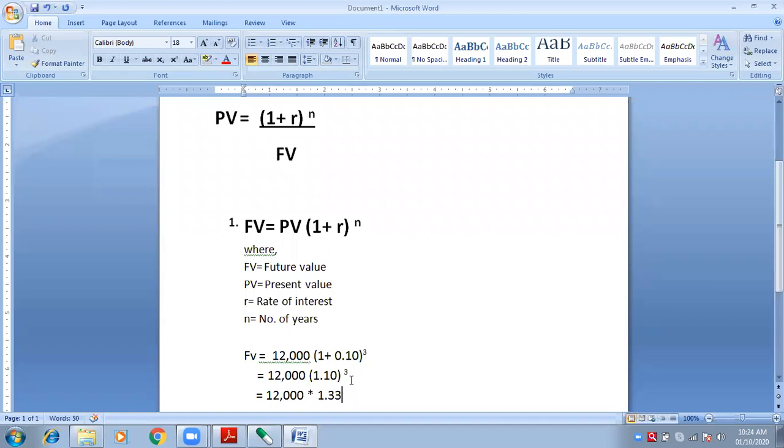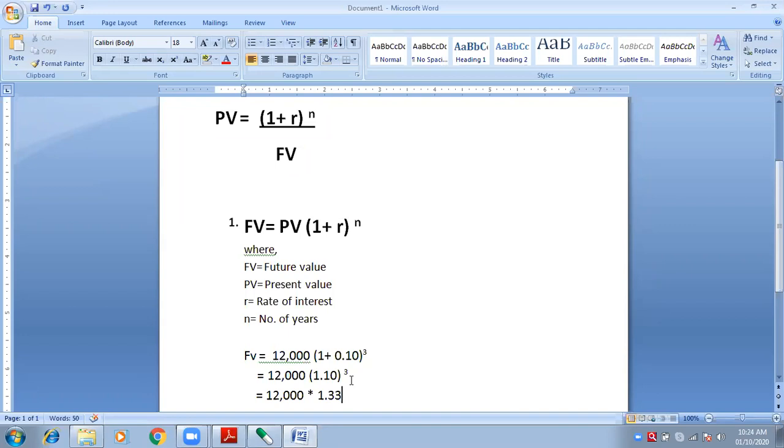Suppose you have 1.335 in your calculator, you will write 1.34 and ignore the 5, because we want only 2 digits after the point.